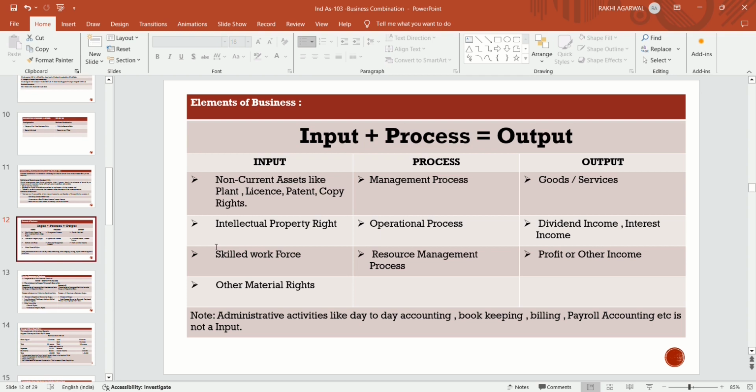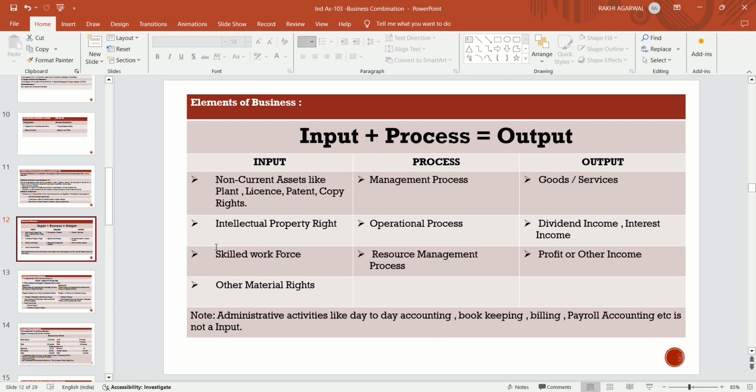Then what comes out? Goods and services. Income comes out in the form of dividend, interest, profits and other income after this process. So if we put in some input and make a process on that, the final output comes out in the form of profits.